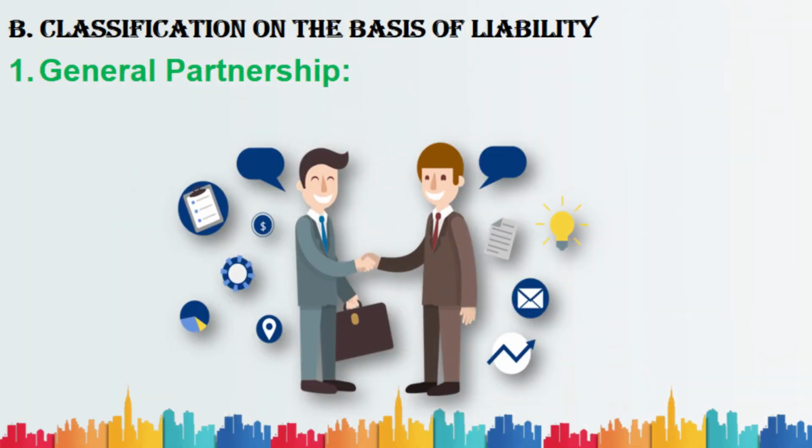Moving on to the next type of classification, that is classification based on liability. In that, the first type is general partnership. A general partnership is one where the general partner can take part in management, will invest, take part in management, take profit and loss, and is liable to pay debts.